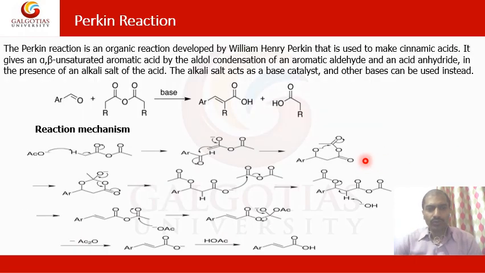Now coming to the Perkin reaction, it is not the most important reaction, but it has some unique features. The Perkin reaction is an organic reaction developed by William Henry Perkin, and it is used to make cinnamic acid. It gives an alpha beta unsaturated aromatic acid by aldol condensation of an aromatic aldehyde and acid anhydride in the presence of an alkali salt of the acid.